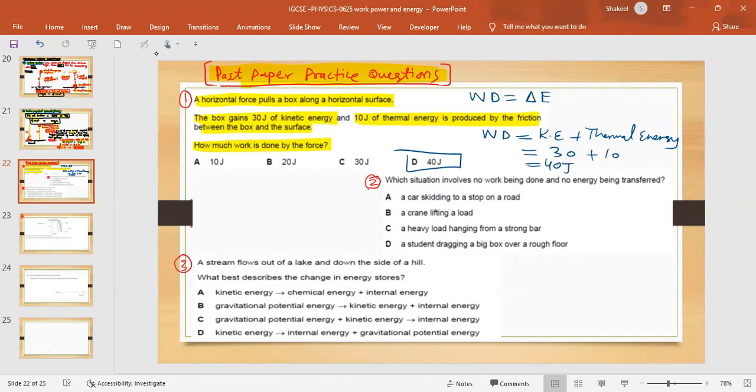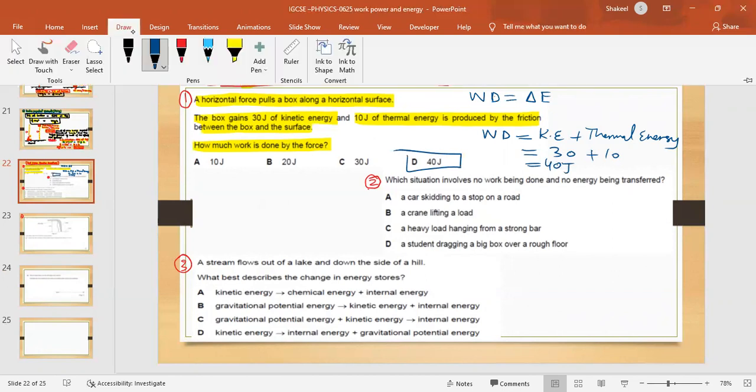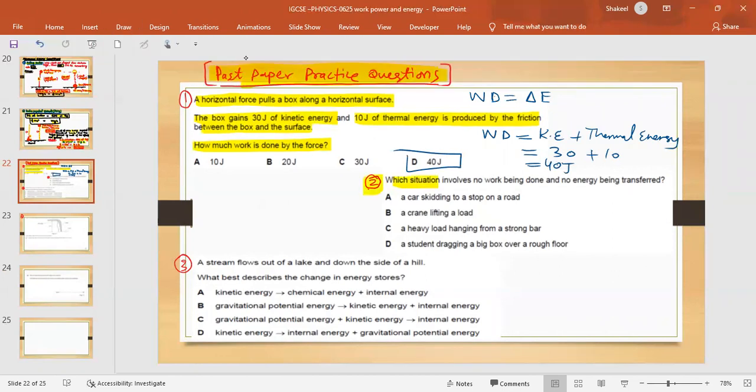40 joules, so option D. The next is: which situation involves no work being done and no energy being transferred? Like, no work is done, so no energy is transferred. You can pause this to check the answer yourself, and then play it to see whether your option is correct or not.